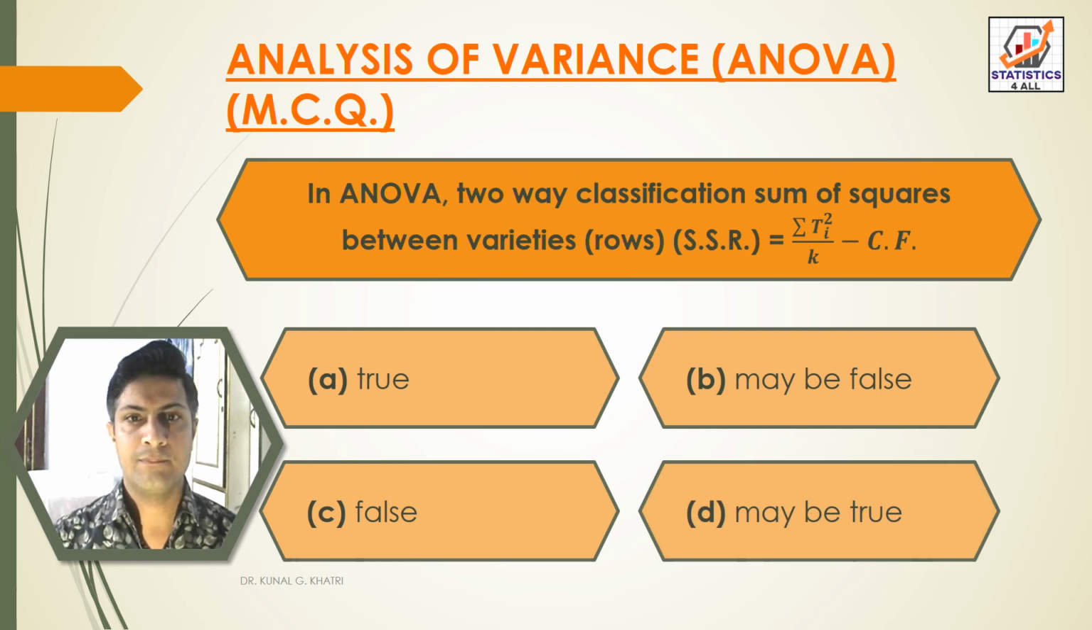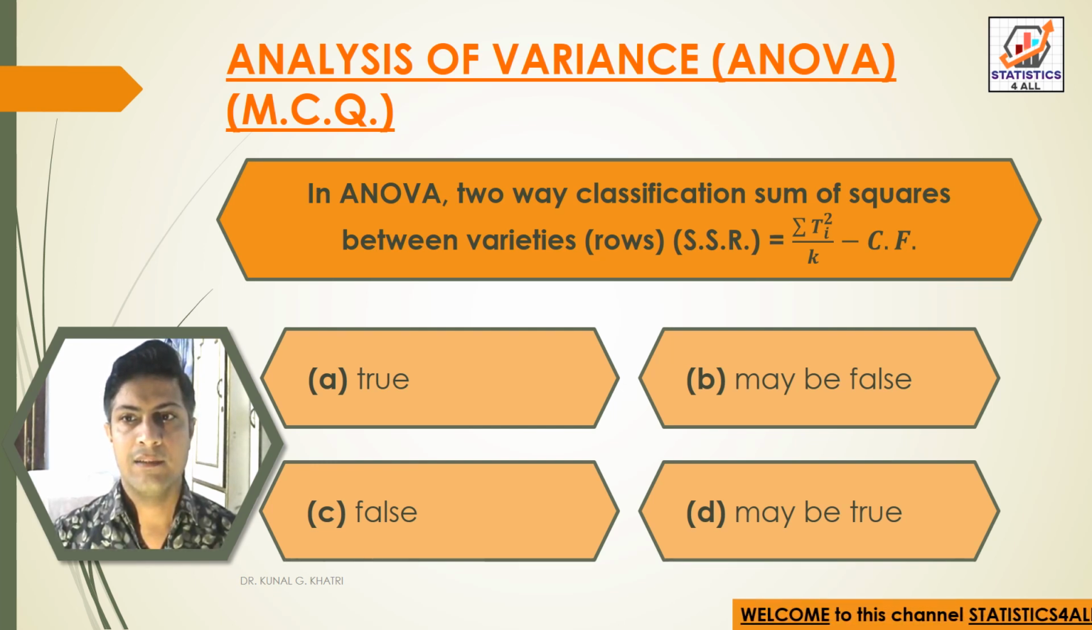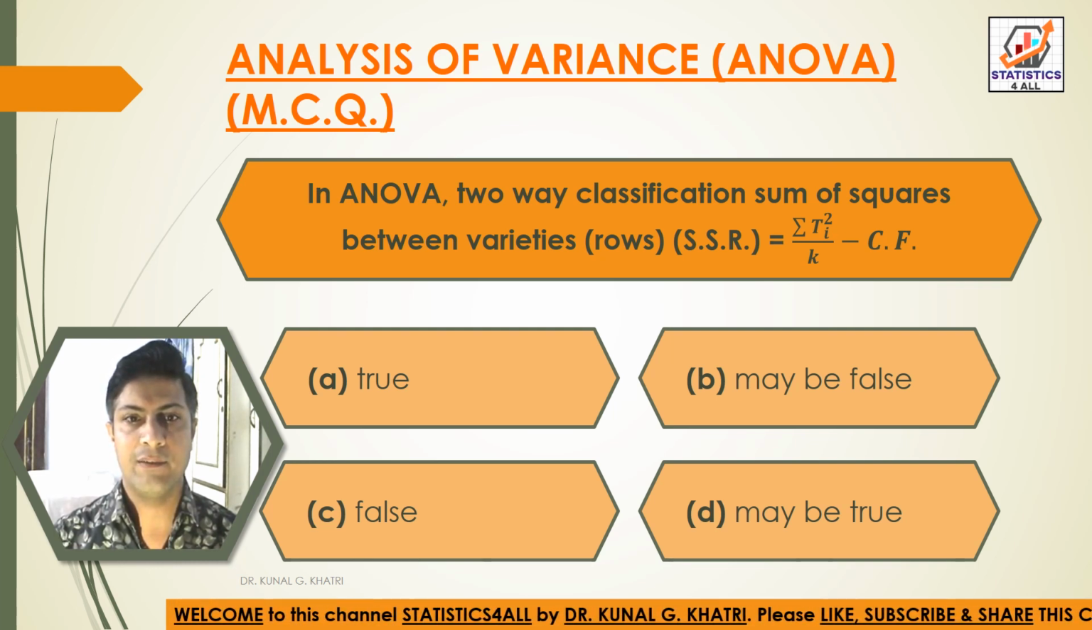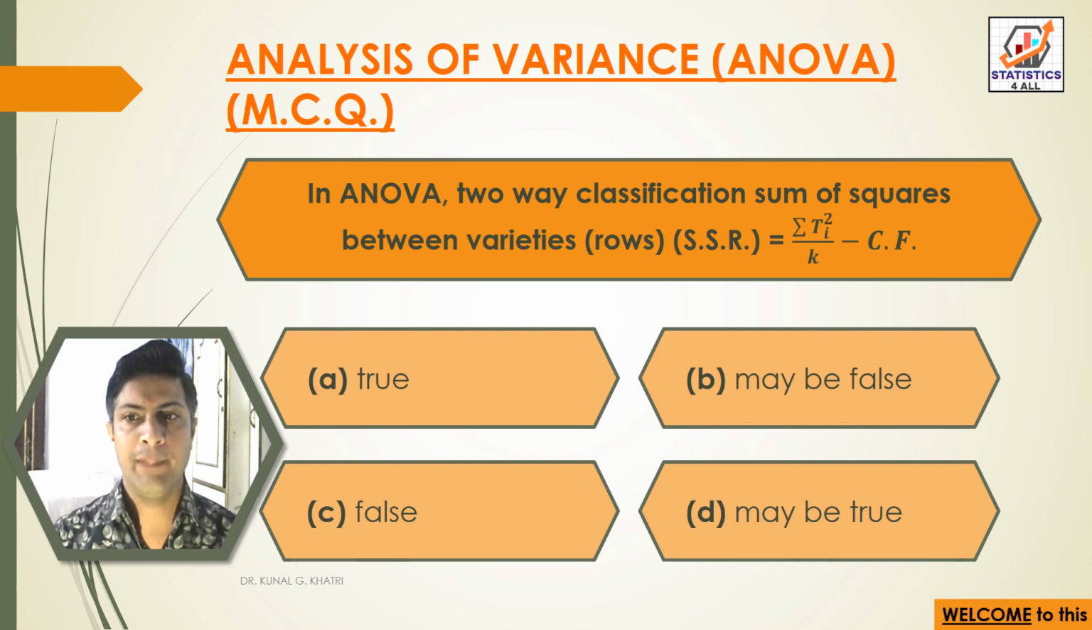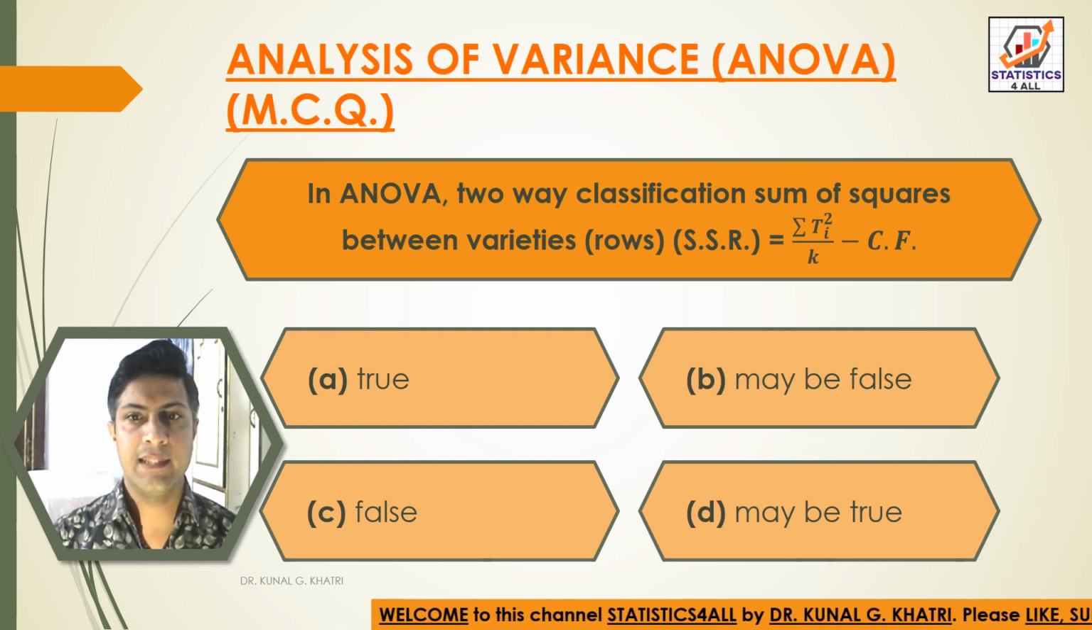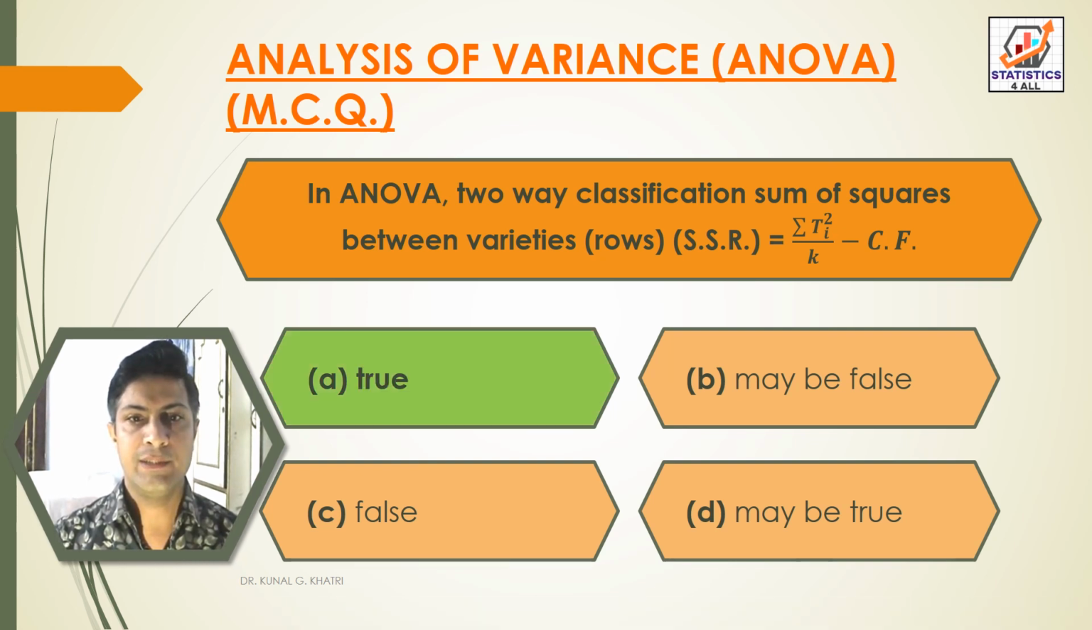Next question: in ANOVA two-way classification, sum of square between varieties, that is rows SSR, is equal to summation Ti square divided by K minus CF, correction factor. Option A true, option B may be false, option C false, option D may be true. So answer is option A true. In ANOVA two-way classification, sum of square between varieties rows SSR is equal to summation Ti square divided by K minus CF, correction factor.